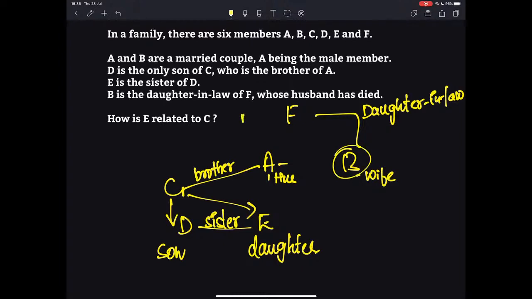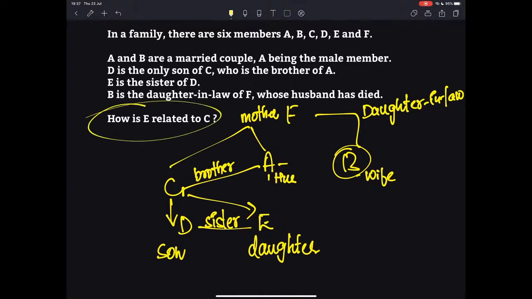F is in fact the mother of both A and C. So this is how you have to work it out in case of blood relations. Of course, you will be given a working paper during the exam. The moment you read the question, break the relationship into simple forms.